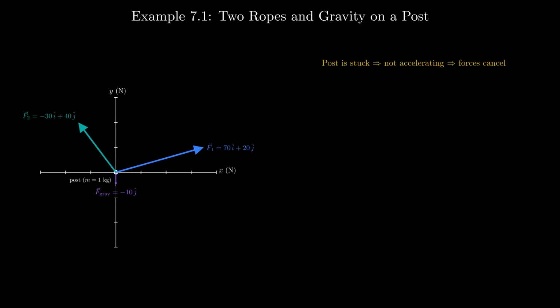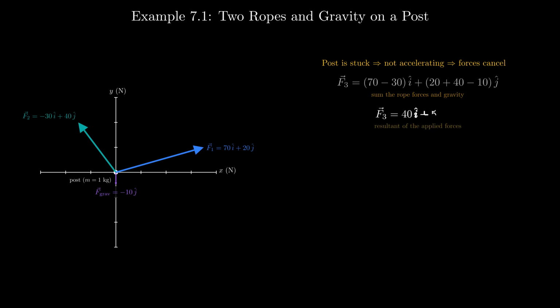Here is the idea. The post is stuck, it isn't accelerating, so all the forces on it must cancel. Let force 3 be the sum of the 2 rope forces and the gravity. Add the x components, 70 minus 30 gives 40 newtons. Add the y components, 20 plus 40 minus 10 gives 50 newtons.